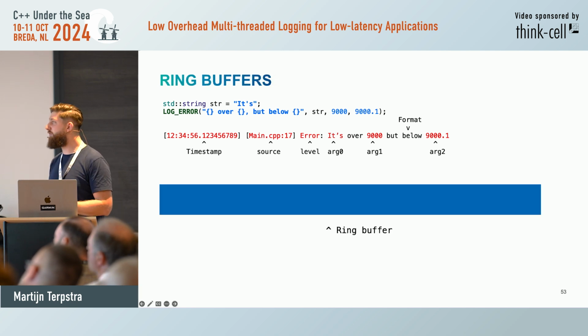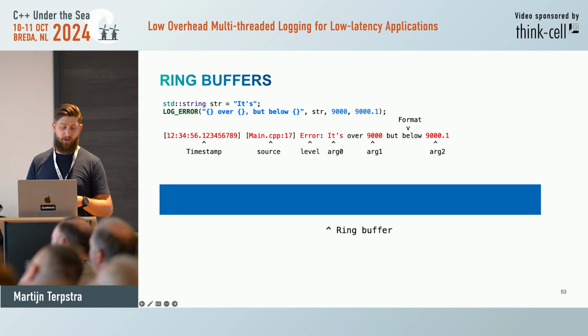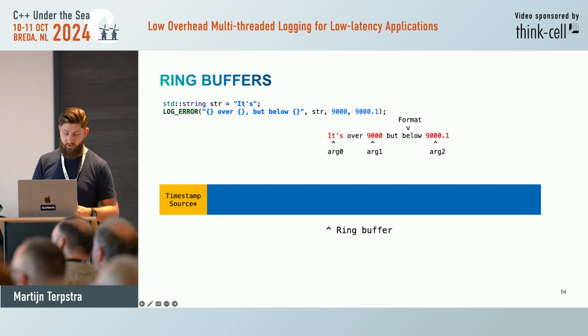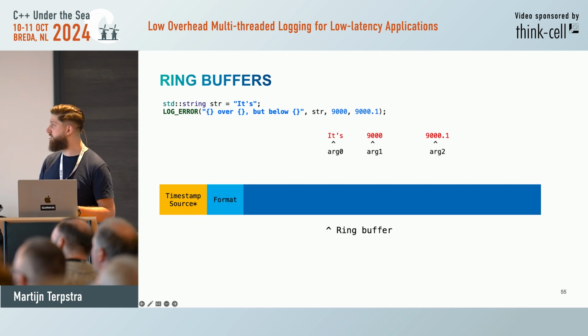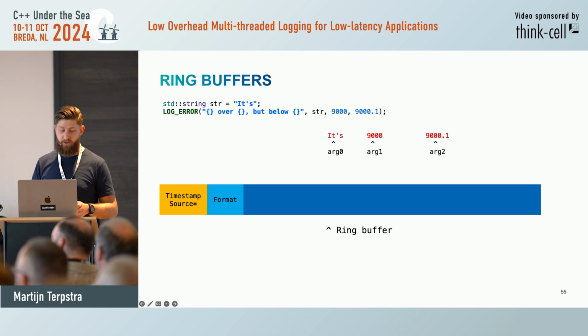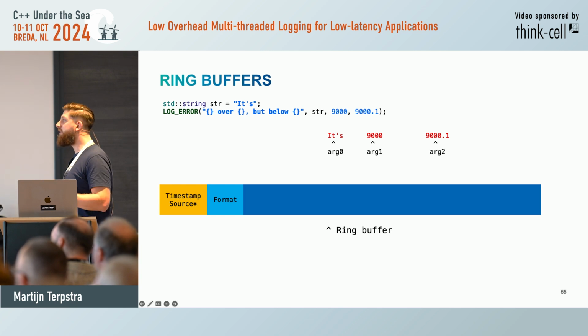So we have the ring buffer here. We need to print the timestamp and the source, so we just binary put it in there, a timestamp and the source pointer. The format, same goes. Just a const char pointer, because it's compile time, put it in there. Now we have a problem. How do we do the arguments?